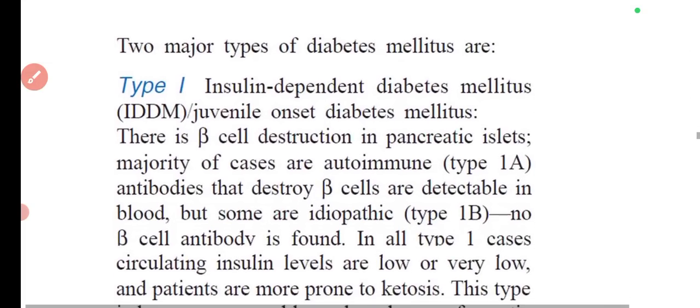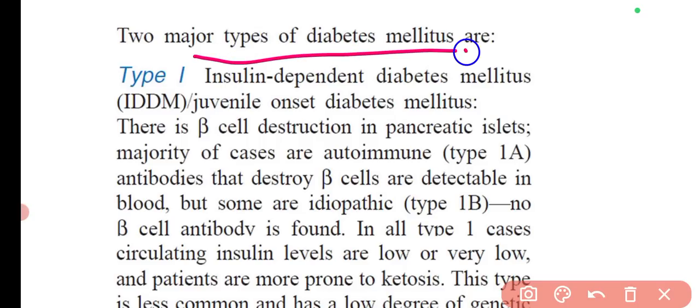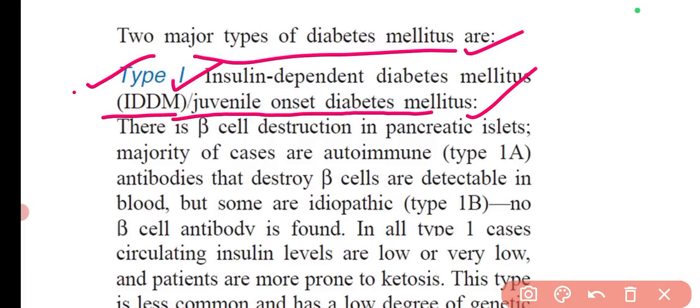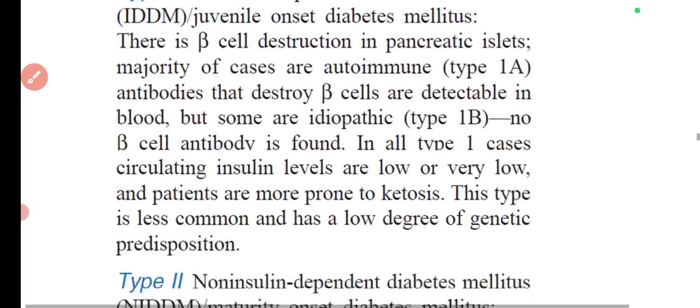Then I have also added the two types of diabetes mellitus, that is type 1, which is the insulin dependent diabetes mellitus, also known as juvenile onset diabetes mellitus. So these other names you need to remember. Then in type 1A and type 1B, what are the different conditions in these two types? A few questions we have already discussed, but you can always read the text as well.